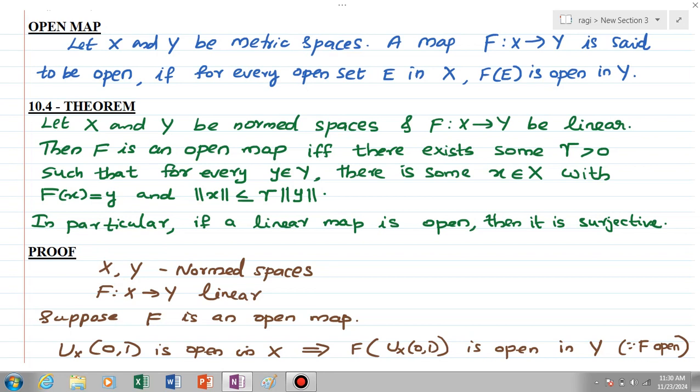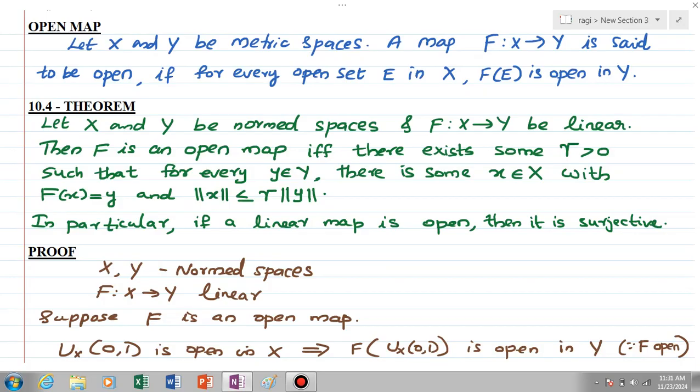Welcome all. Now we are going to discuss Theorem 10.4. For that, we have to know what an open map is. Let X and Y be metric spaces. A map f from X to Y is said to be open if for every open set E in X, the image f(E) is open in Y. That is, a map f from X to Y is open whenever it maps open sets to open sets.